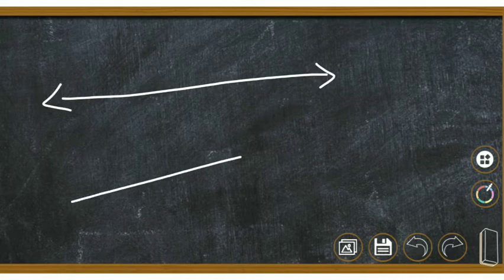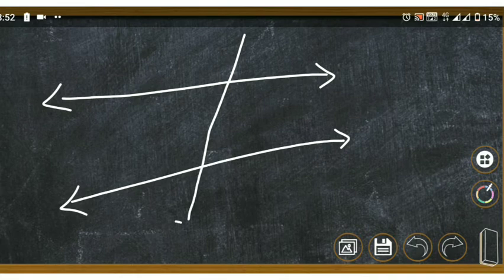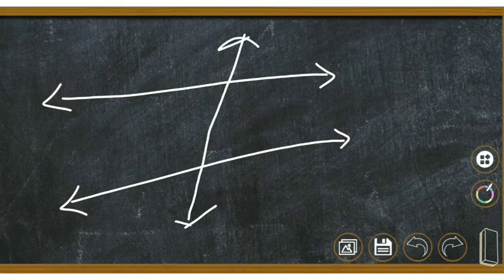Children, as we have observed earlier in the figure, the line which intersects the given two lines in two distinct points is called the transversal of those given lines. Here, if I name this line as L, this is M and this is P, then P is the transversal of L and M, correct? Understand?